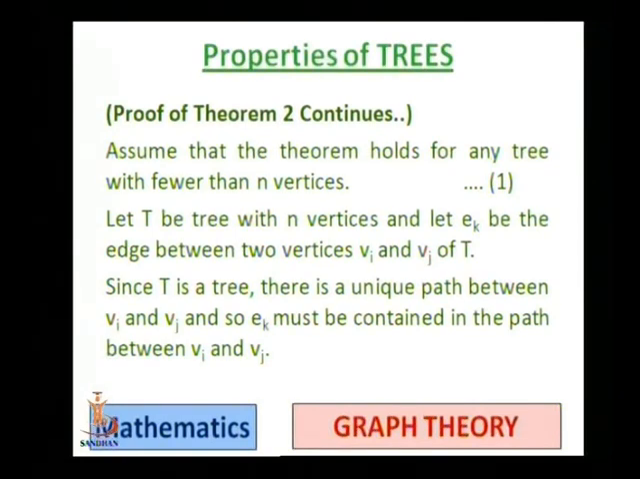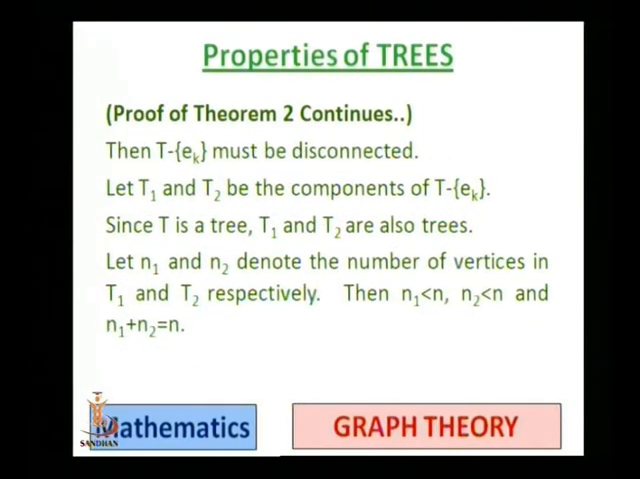So break this path at Ek. Remove this Ek from T, then T minus Ek is a new graph. But this graph is now disconnected. So after removing Ek from T, we have two components of the graph. Let us say the two components are T1 and T2. Since T is a tree, T1 and T2 must be trees.